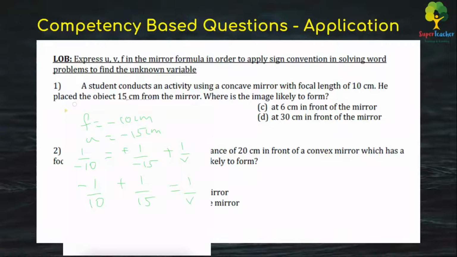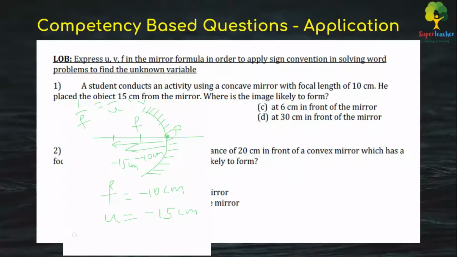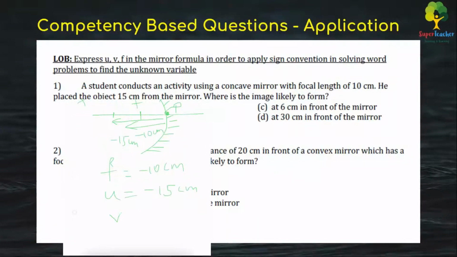So here if you take the LCM, that will be 30. So it will be minus 3 plus 2, which is equal to 1 by v. So this is minus 1 by 30 over here, which is equal to 1 by v. So v actually is minus 30 centimeters. That means from the pole.